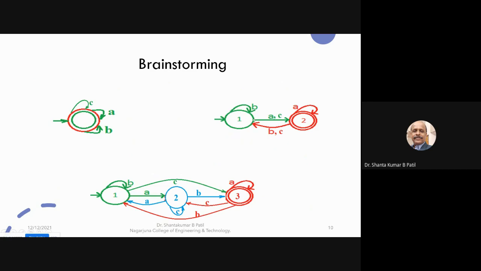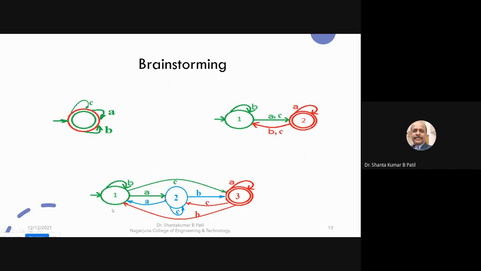This is for B, this is for A as well as C. Okay, this is for A. This outgoing transition is for B as well as C. Hence, you can find three outgoing transitions from each state.